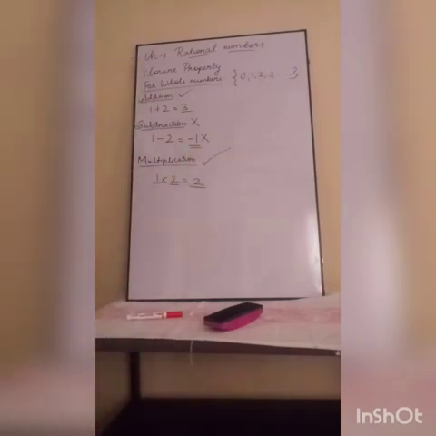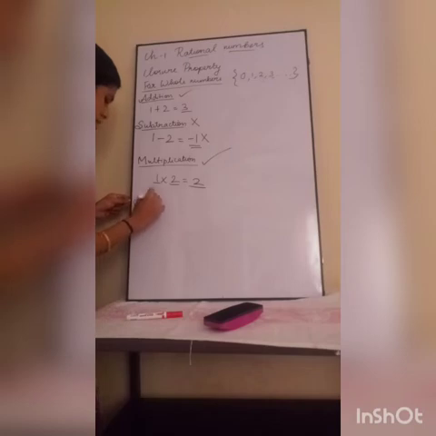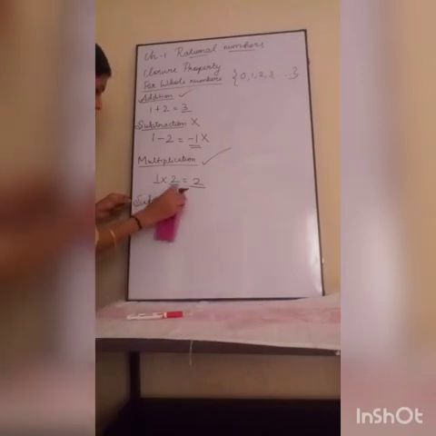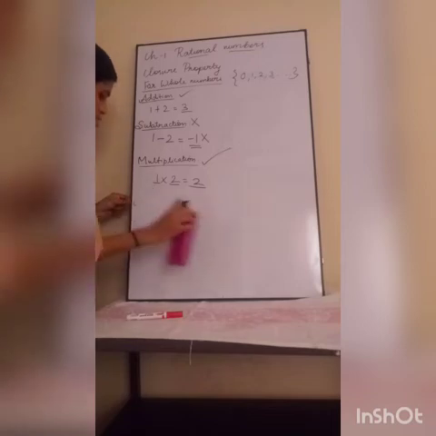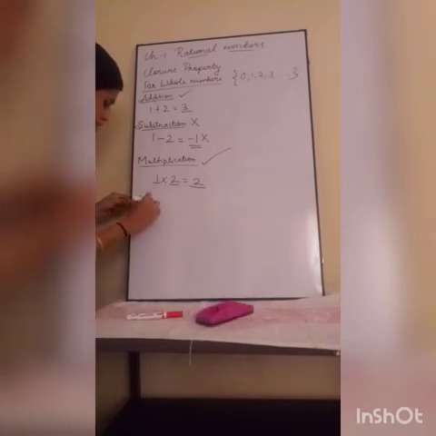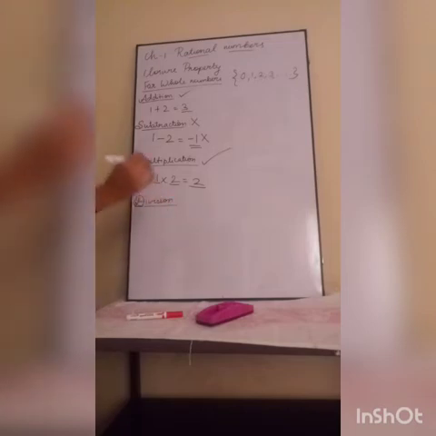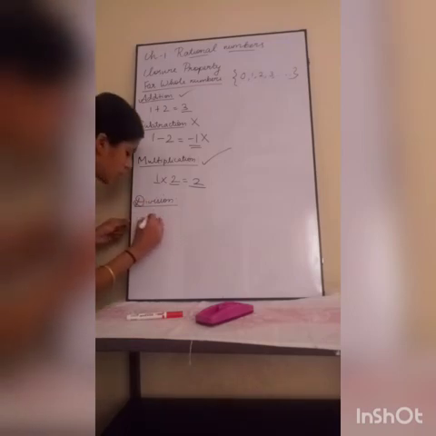Next, subtraction, sorry, not subtraction. Next is division. Here also I am going to divide two whole numbers, like 3 divided by 2.